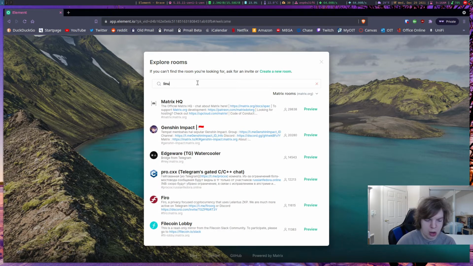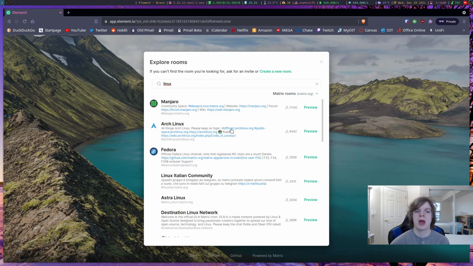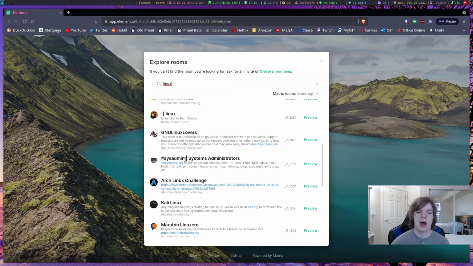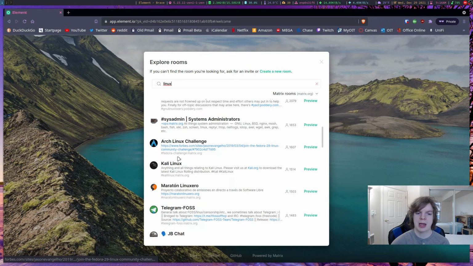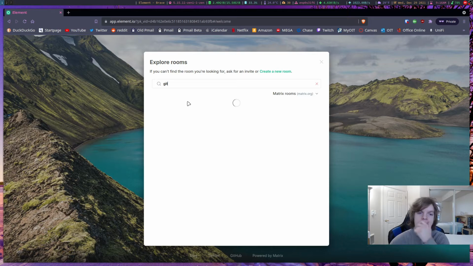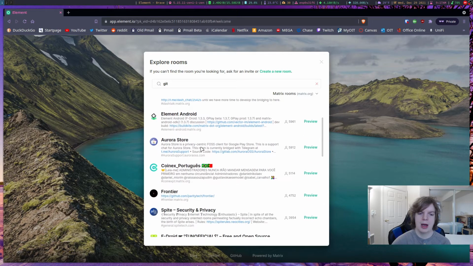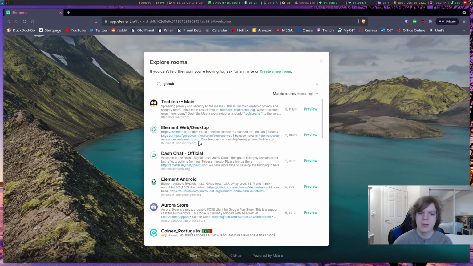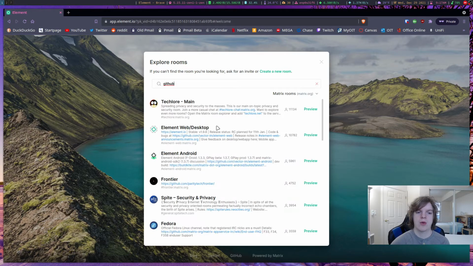So if I search for Linux, a few things will pop up. You have Manjaro, Arch Linux, Fedora, a bunch of other different ones, Kali Linux is one of them. If I wanted to search Git, I think a few things would pop up. No, maybe GitHub. Actually, I haven't searched for GitHub before. Nope, there's no GitHub room, but it's okay, because if you wanted to create one, you can, and I'll show you how to do that later.